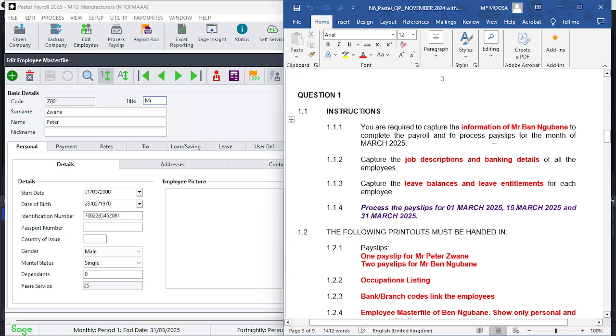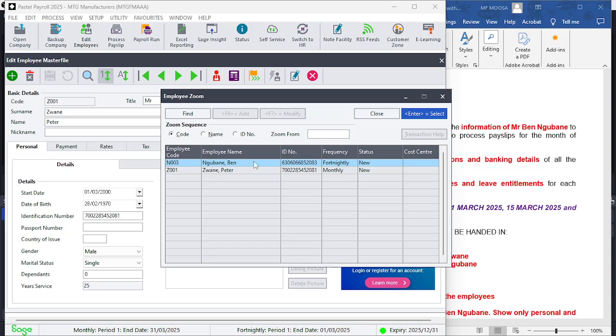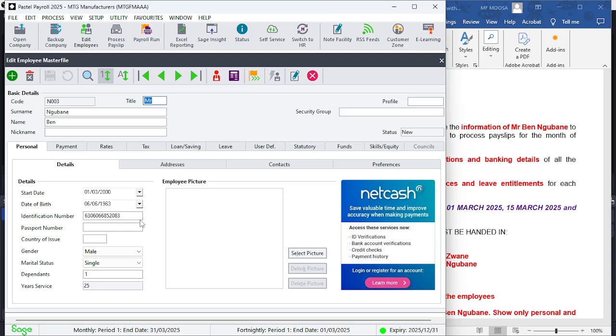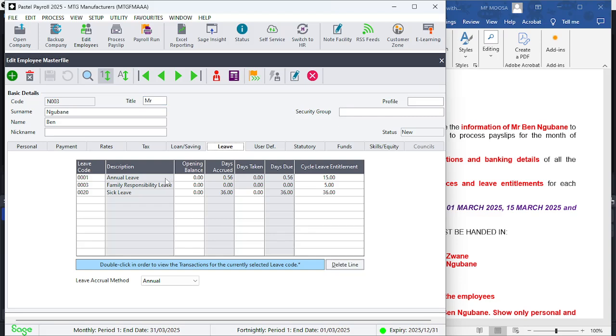So let's look at this particular individual, Mr. Ngubane. I have taken the time to capture all the information that's relevant. I've even captured the leave balances for you.